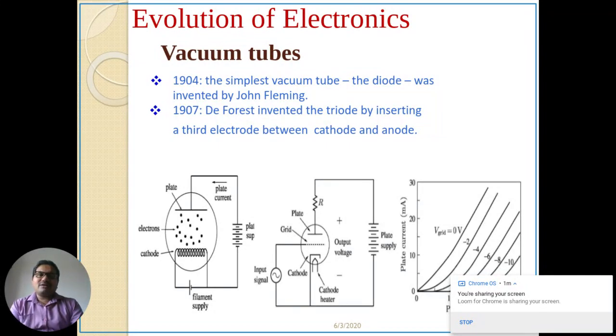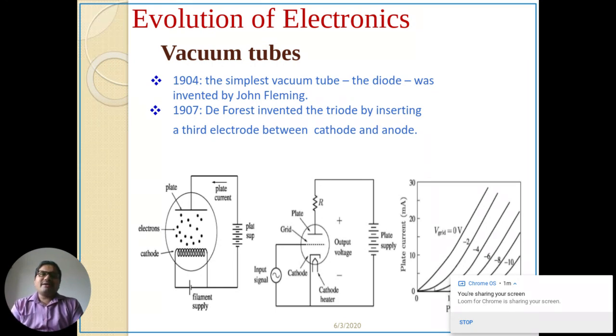Before going towards the evolution of electronics, today's generation is aware of laptops and smartphones, and how they actually work. Nowadays, with the lockdown, all the colleges and schools are closed, but our education is not shut down. We are still doing online lectures, we can send communication and messages to others, and we can learn online. How is this possible? It is only due to the high development in the field of electronics.